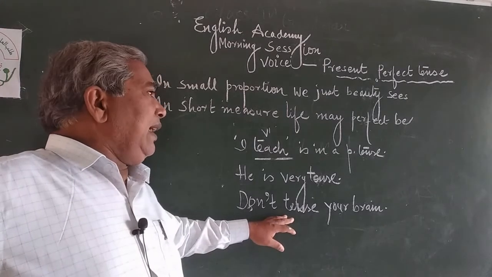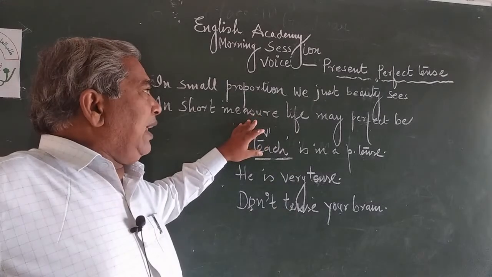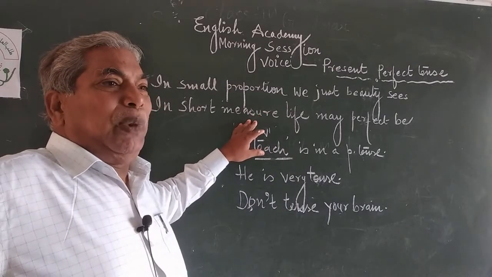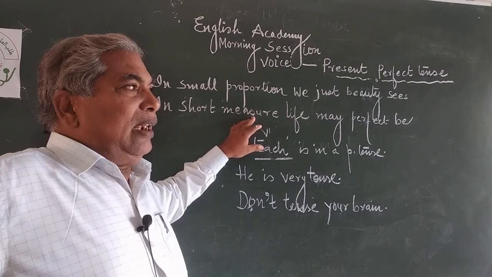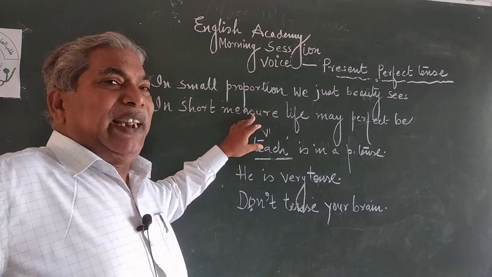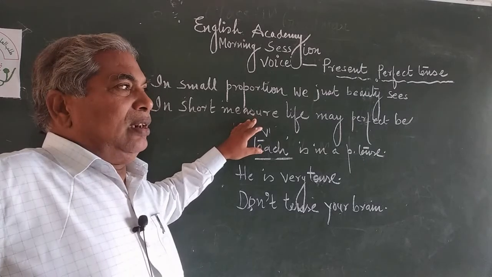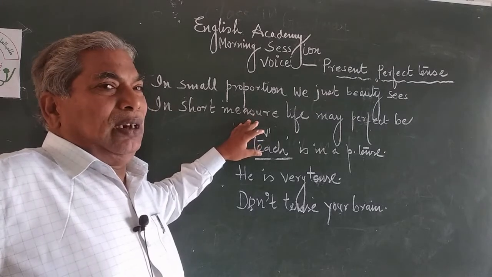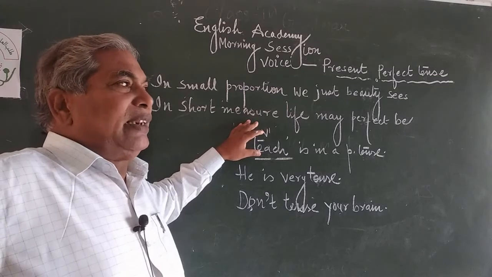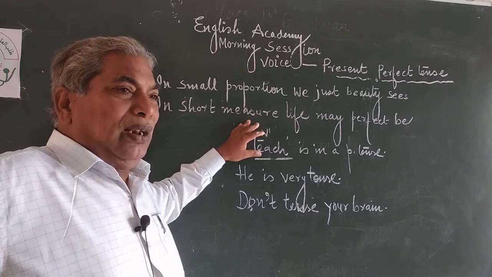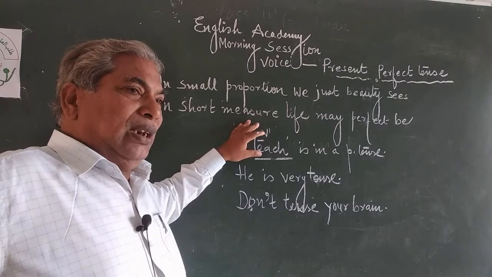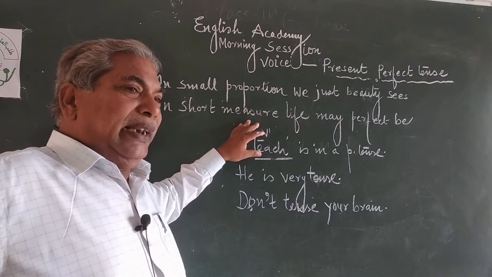So, here I have written a couplet. Couplet means a literary word, you can say. A poem which contains two lines is called a couplet. In Hindi we say doha. Couplet, COUPLET.